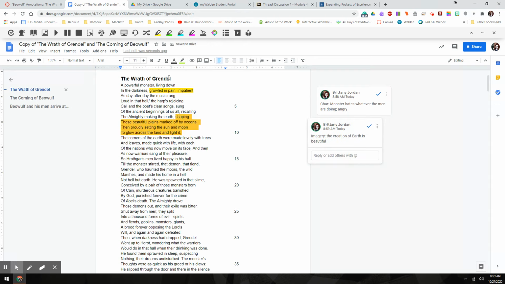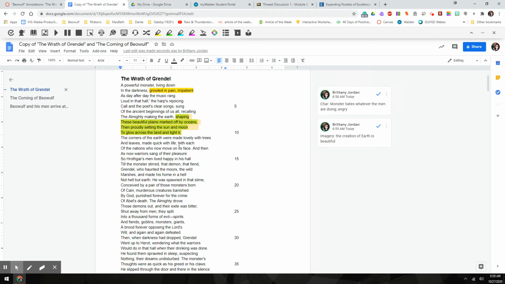Okay, and maybe these things have something to do with each other. Maybe Grendel doesn't care for the music of the Almighty, okay, it's God. So perhaps he's in pain because they're talking about God. I don't know why that would be yet, but it does describe him as a monster.